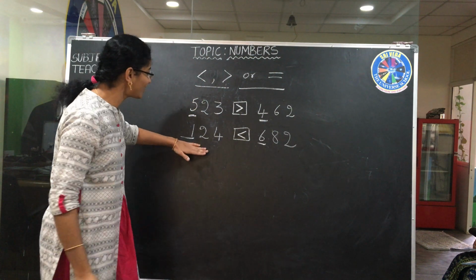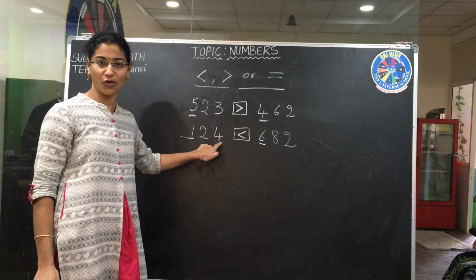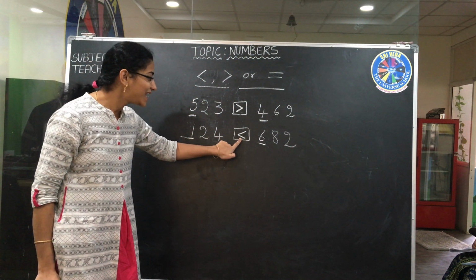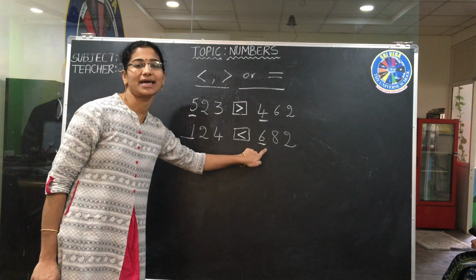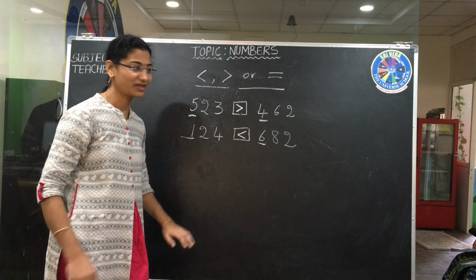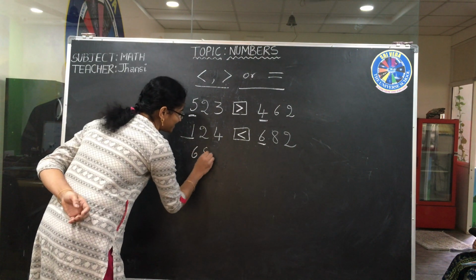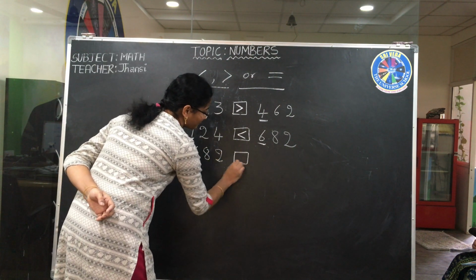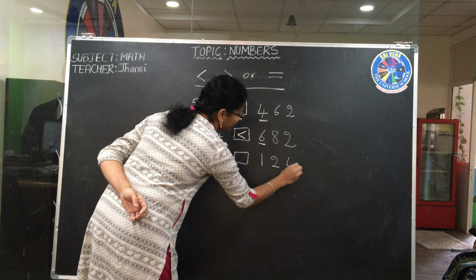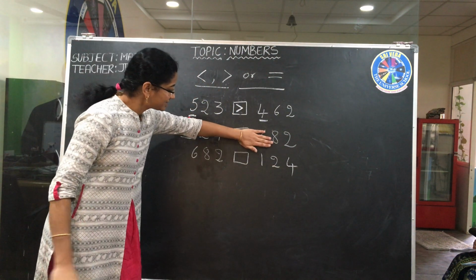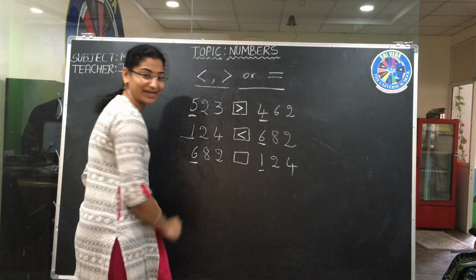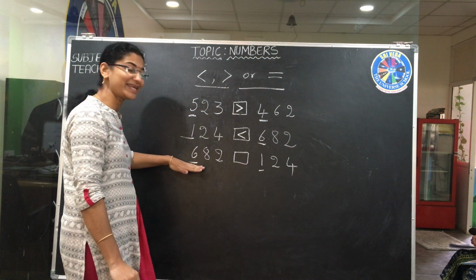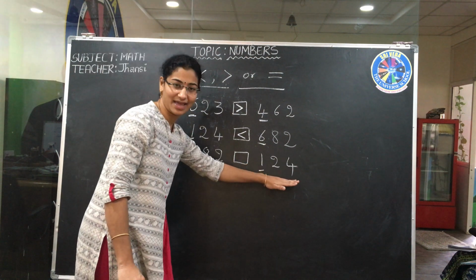Now how will you read this one? 124 is less than 682. If you write 682 on this side, now just don't see this, just compare the numbers. 600s, 100s. 600 is greater than 100.